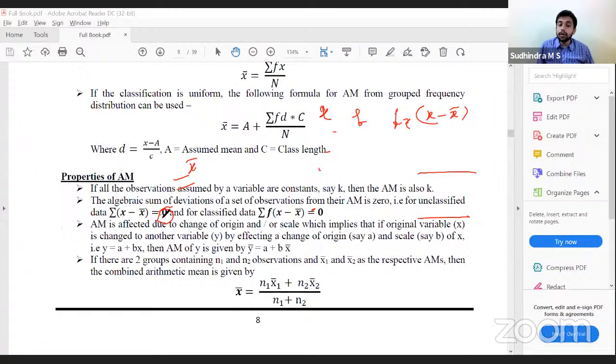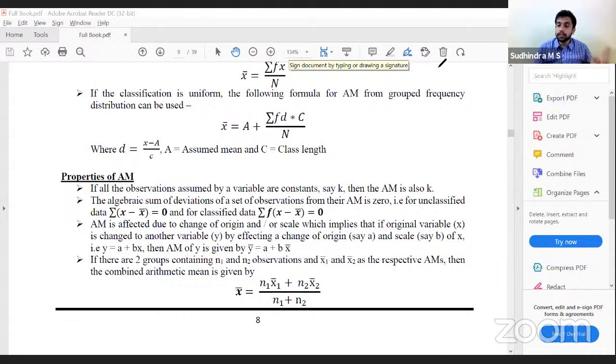The sum of deviations of a set of observations from arithmetic mean is 0. So if it is classified data, multiply f into x minus x bar, that would be 0. So summation x minus x bar would be 0, or summation f into x minus x bar would be 0.